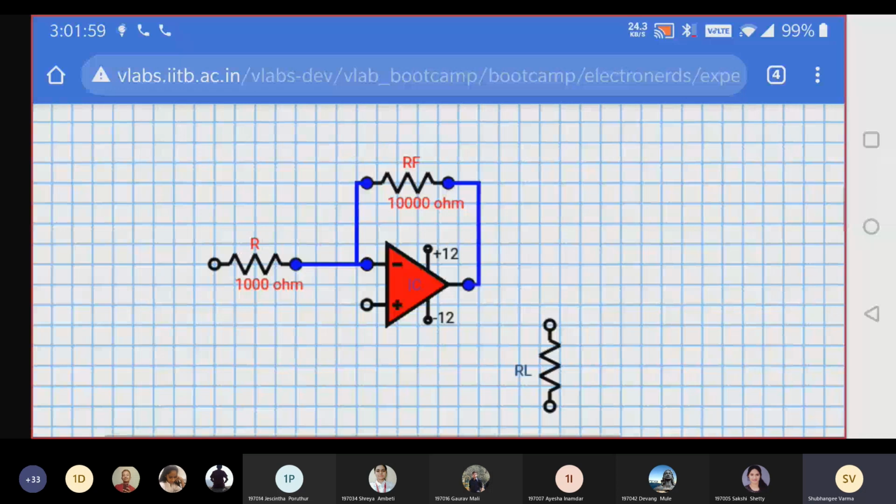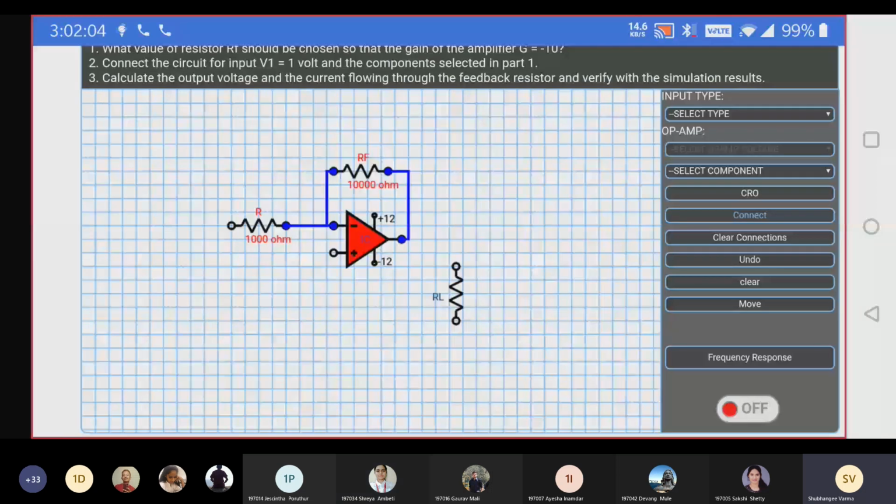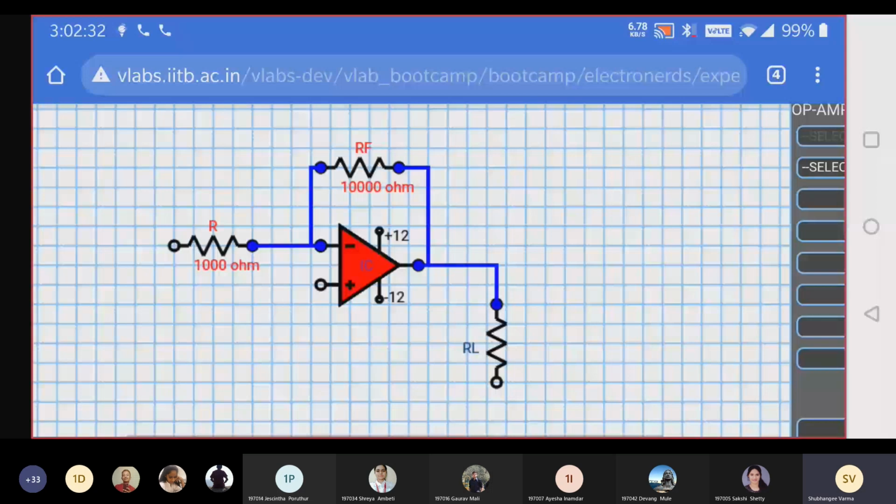Yes, ma'am. Now we are going to connect the load to the output. So click on the terminal of RL. See, I have clicked here. Okay, you can click on that circle, and then you have to click on the output circle, the output terminal. See, the connection is done. You can zoom the screen also. You can stretch the canvas. Completed up to this.